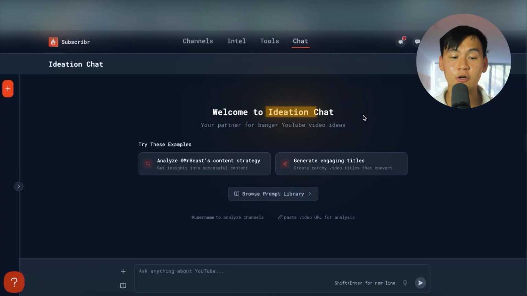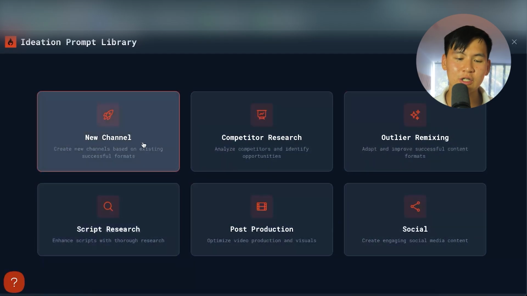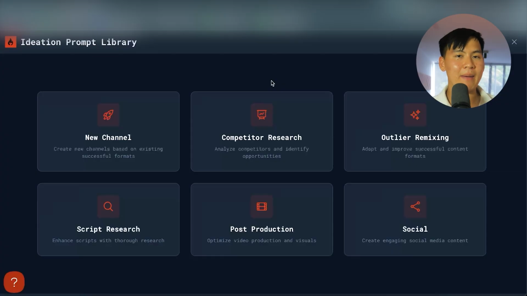So Subscriber has this feature called the Ideation Chat, which is your partner for banger YouTube video ideas. You can immediately see here, you go to browse the prompt library. There's just a bunch of prompts for competitor research, for outlier remixing, for script research, for post-production. So you can use it for all of these things. But in this case, we're specifically going to be using the competitor research and the outlier remixing so that we can, number one, look at what our competitors are doing and competitors in adjacent niches. And then we can remix those outliers to find certain winning video ideas specifically for my channel.